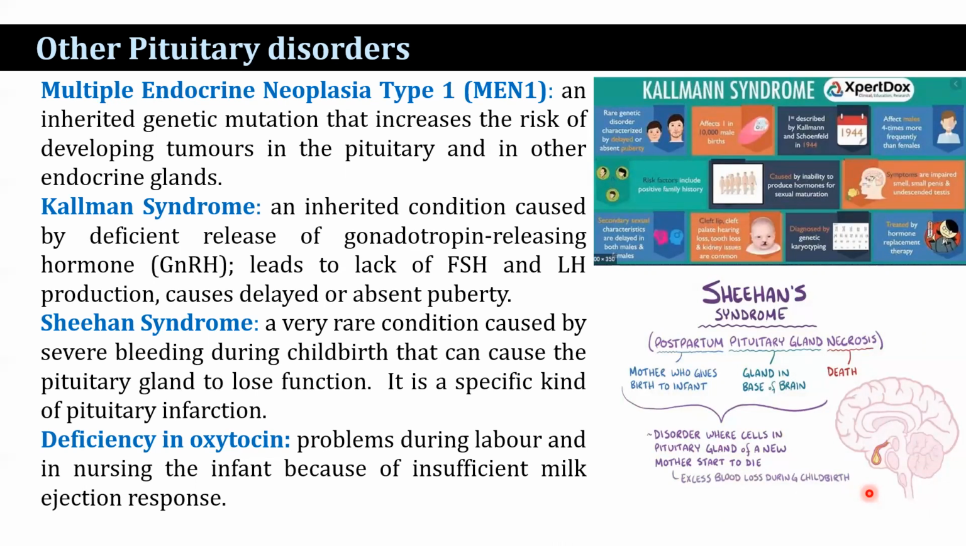Then Sheehan syndrome is a very rare condition caused by severe bleeding during childbirth that can cause the pituitary gland to lose function. It is a specific kind of pituitary infarction. Now, deficiency in oxytocin causes problems during labor and in nursing the infant because of insufficient milk ejection response.